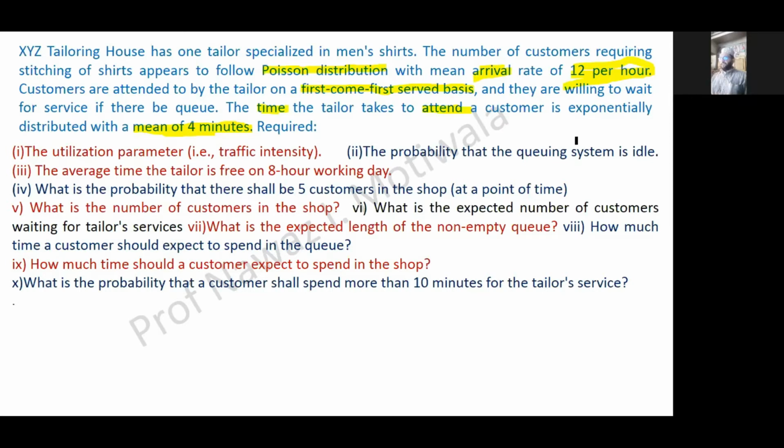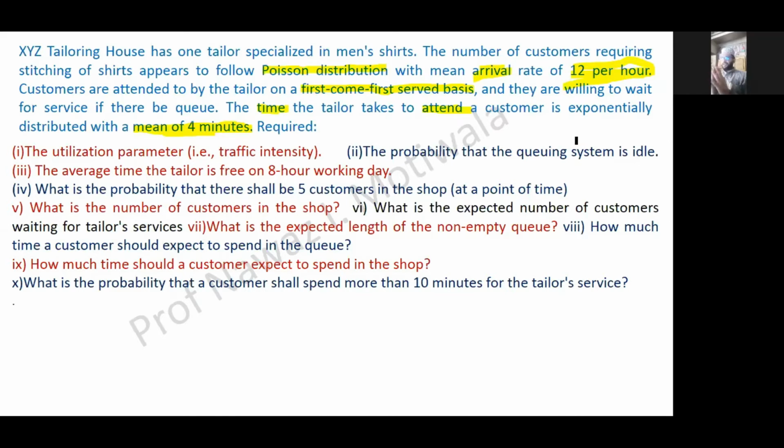Then the probability of queuing system is idle. So this also we have seen yesterday. First we will find out what is the traffic intensity. Traffic intensity means the probability that queuing system will be busy. So once we get that, we will just do 1 minus that answer and we will get the probability of system being idle. Then third one is average time tailor is free on 8-hour working day.